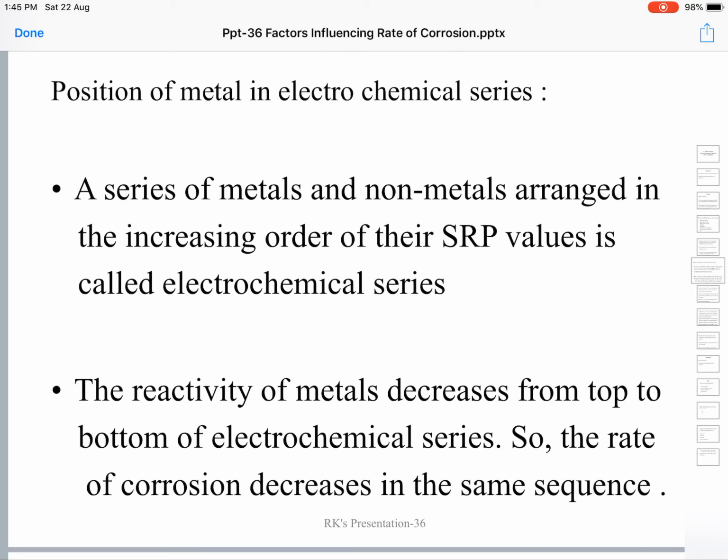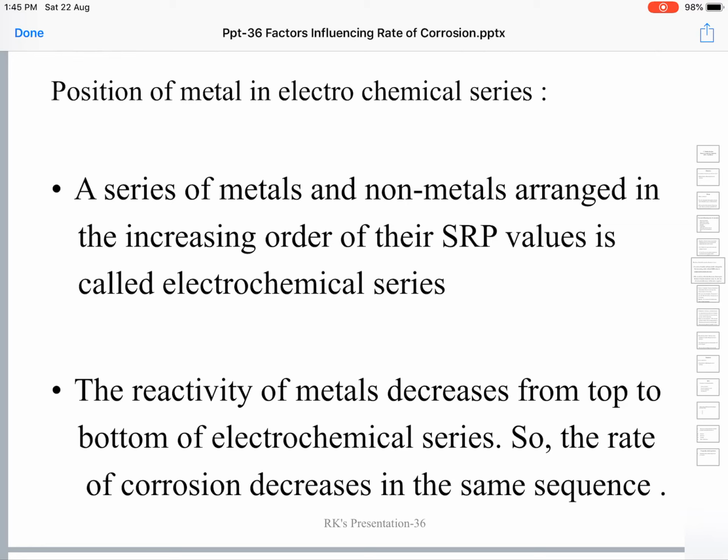So whenever two metals are in contact with each other in the presence of some conducting medium, the metal which is higher in the electrochemical series turns into anode, and the metal which is lower in the series turns into cathode. The metal higher in the series turns into anode, loses electrons, undergoes oxidation.